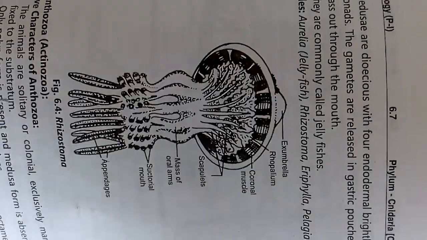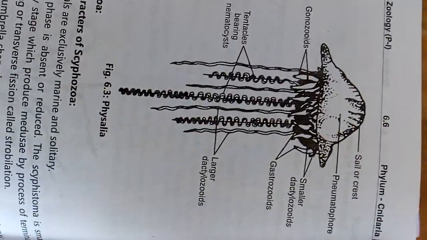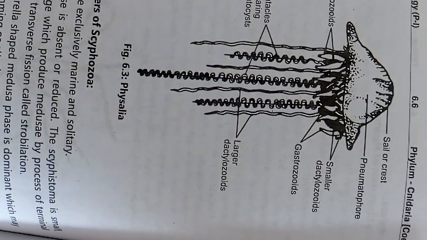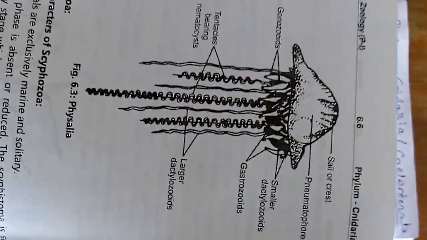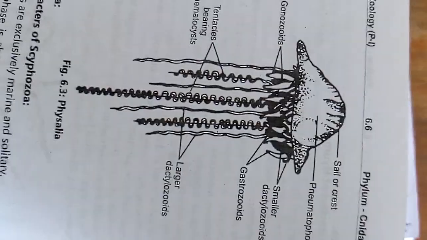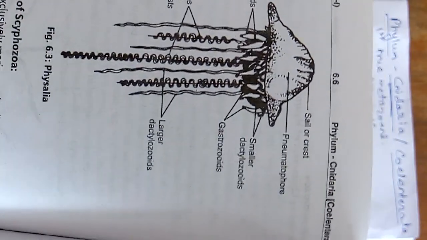This is another example, we call it the rhizostoma. This is another example, we call it the physalia. So there are many such examples. You are also familiar with the jellyfish. Jellyfish is also from the same phylum Coelenterata.